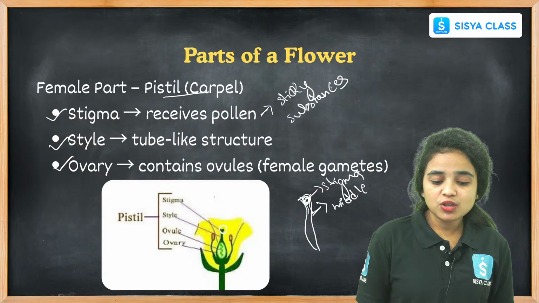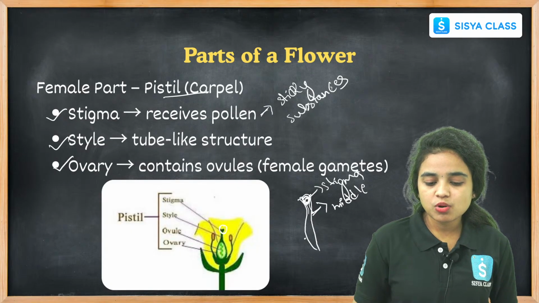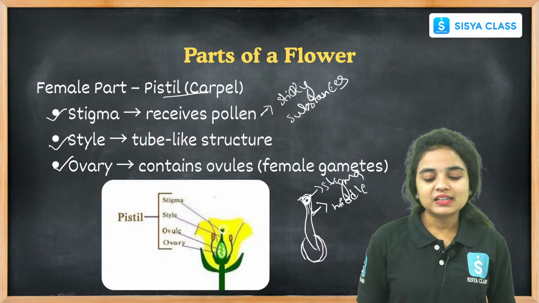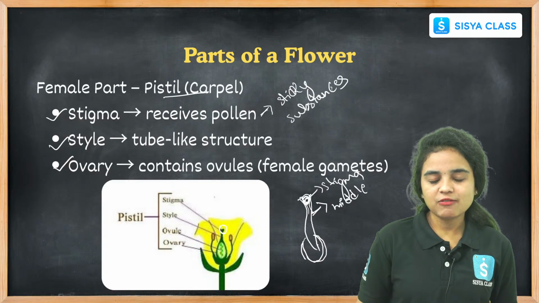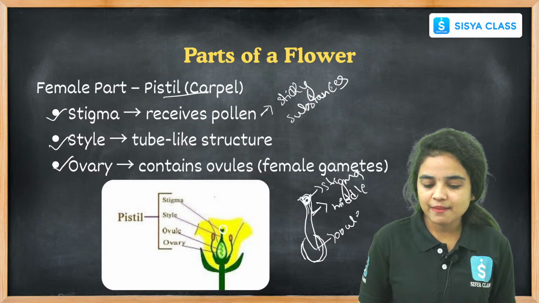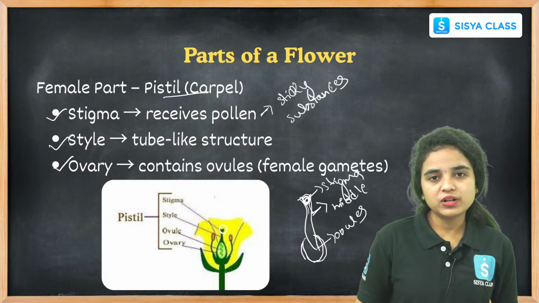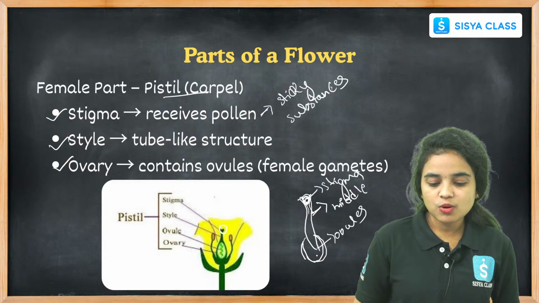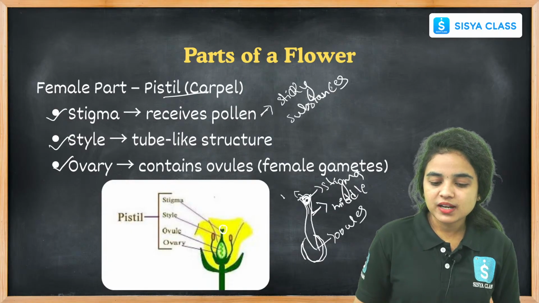And coming to the ovary, it is the bottom swollen part that contains female gametes. What are the female gametes here? Ovules contain female gametes. From here, the pollen grain travels with the help of the pollen tube and reaches the ovary part containing female gametes. Pollen grain is a male gamete and ovules are the female gametes.